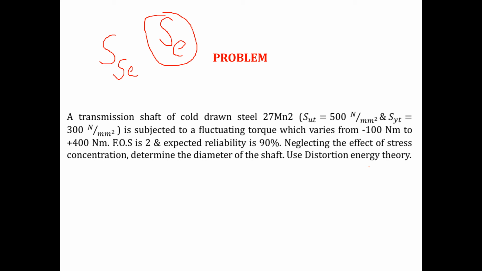So once I get the value of SE, I will multiply it with 0.577 to get SSE. Then we will use the modified Goodman diagram for torsional shear stress to design the component, that is, to find the diameter of this shaft.